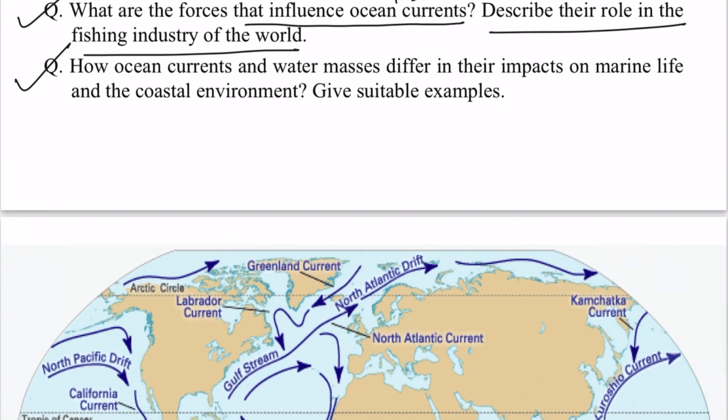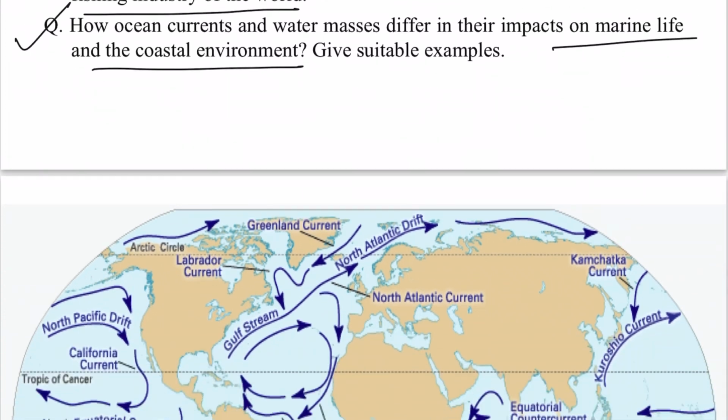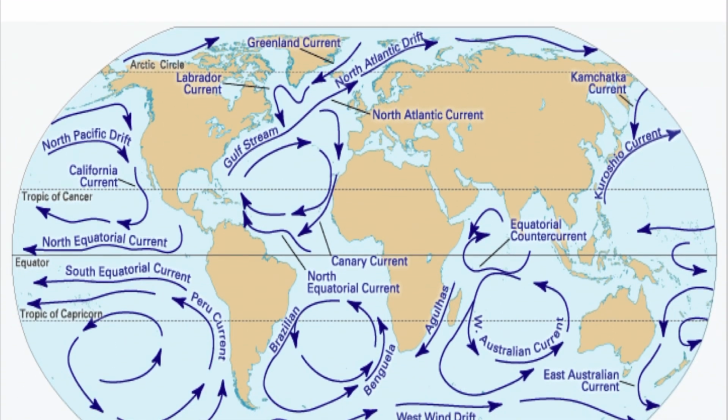Next question: how do ocean currents and water masses differ in their impacts on marine life and coastal environment? Again, marine life depends upon the fishing industry, and also the corals and different kinds of marine animals and minerals they are asking about. So somewhere or the other this chapter becomes important. What are ocean currents, what are the factors behind the creation of ocean currents, how they influence marine life, and what is the role of ocean currents in weather, climate or any kind of physical factors of geography, we will be discussing here.